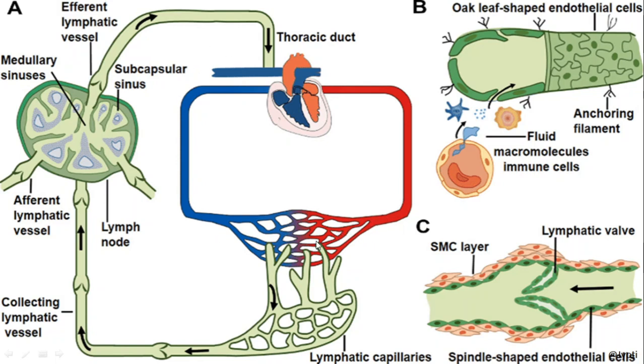Then after that, the fluid collects the substances from the blood vessels or the blood capillaries by the collecting lymphatic system, and the collecting lymphatic system also produces the capillaries. So the blood capillaries as well as lymphatic capillaries are present side by side. The exchange of the material takes place between them. Then these collected materials are sent to the lymph node.